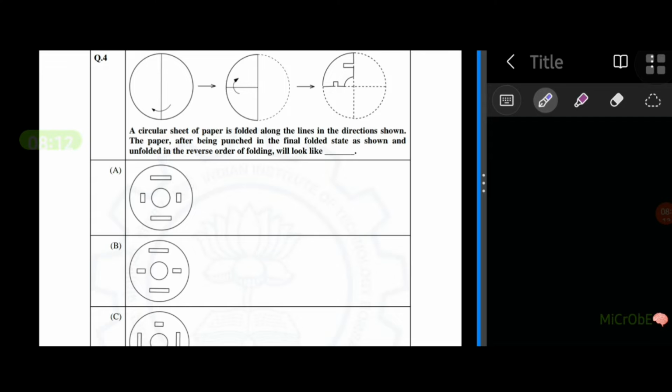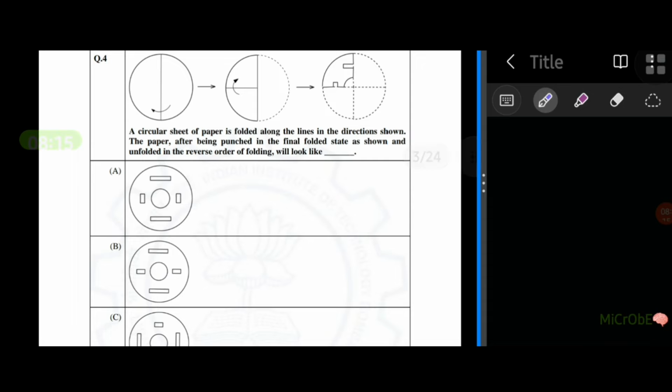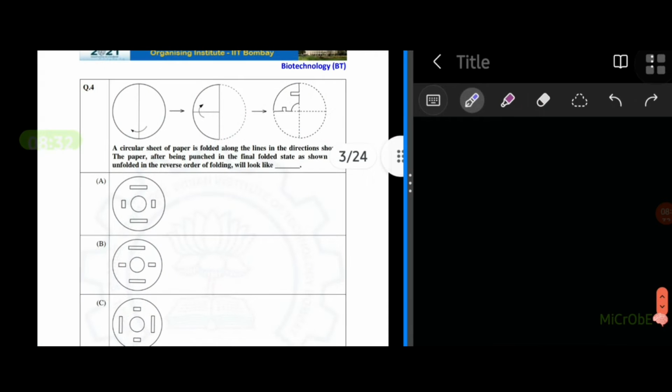So here, a circular sheet of paper is folded along the lines in the direction shown. So you can see here it is folded first to the left and then upward. After being punched in the final folded state, it's being punched as shown and unfolded in the reverse order of the folding. How will it look like?